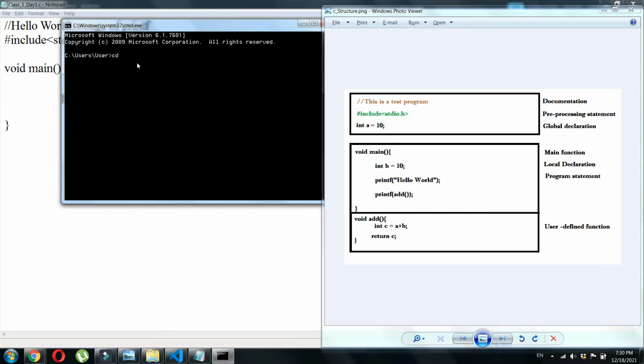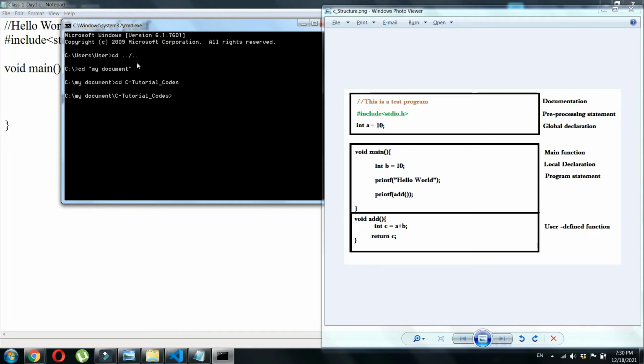We have two directories here, so I am giving double dot to go one step backward, and a slash so that we move out of this directory, and another double dot so that it goes outside this directory. Now I land in the C directory. Inside the C directory, I use cd and go to my documents, which is where this folder is located, and from documents I go to tutorial codes, where all our codes will be located for now.